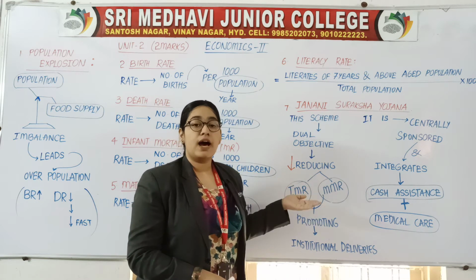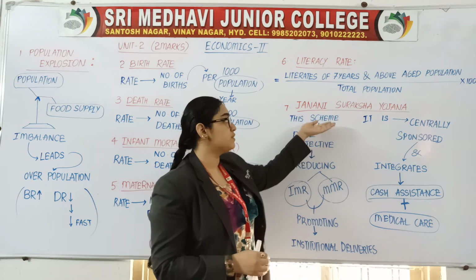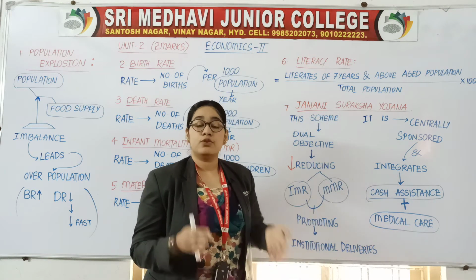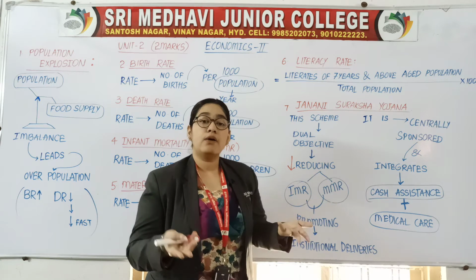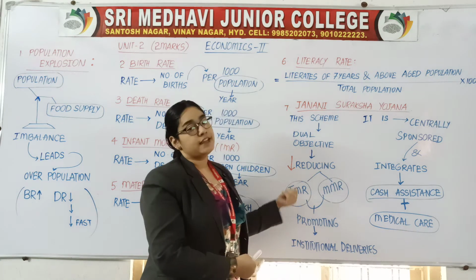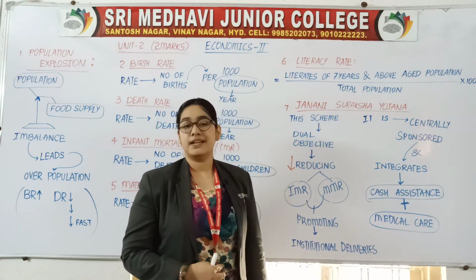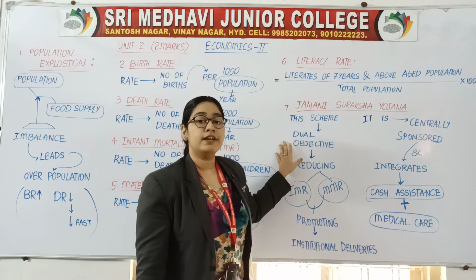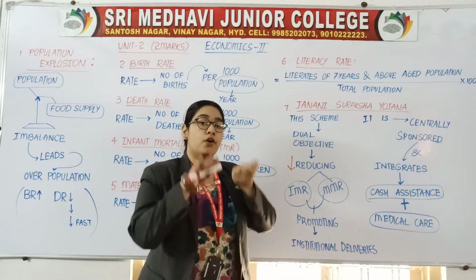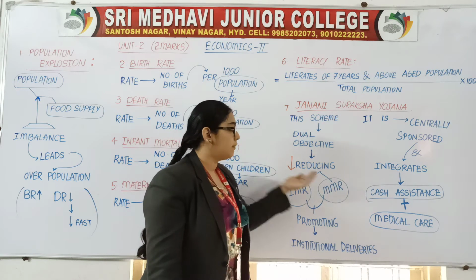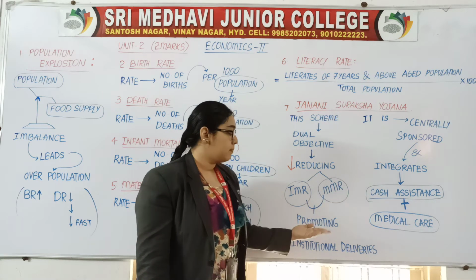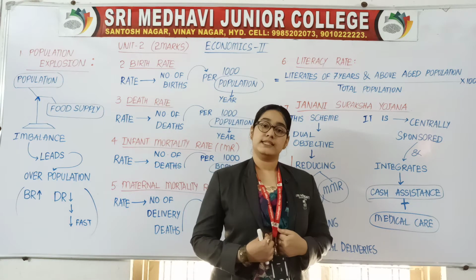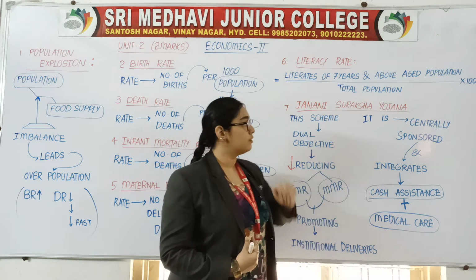Alright, so you are protecting. Suraksha means what? Protecting. Janani means what? A woman. You are protecting the woman. How? By reducing the infant mortality rate and maternal mortality rate. So this scheme is having a dual objective of reducing IMR and MMR by promoting institutional deliveries. Then continuation of this point.